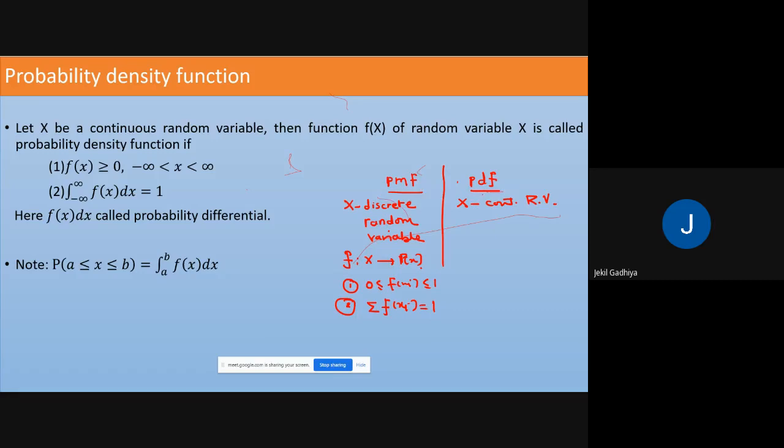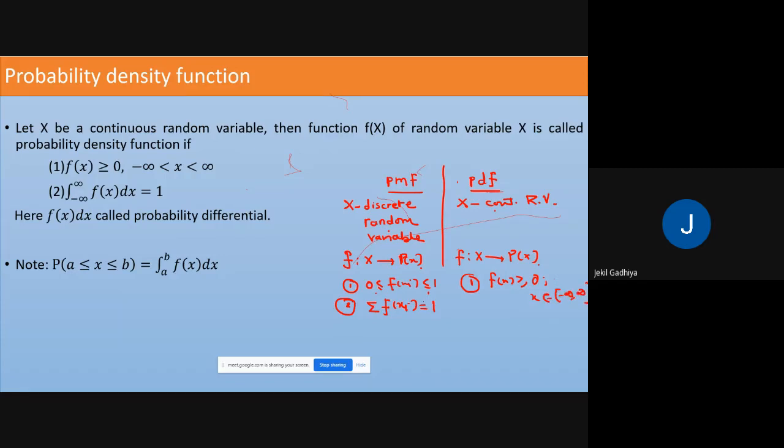Now in the probability density function, what is the change here? In place of a discrete random variable, we are considering a continuous random variable. The function is the same, x to p of x. Now the condition: in a probability mass function, the value of the function must be between 0 and 1. Whereas in PDF, the value must be greater than or equal to 0, where x belongs to the open interval minus infinity to plus infinity.